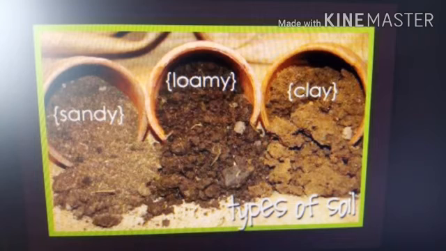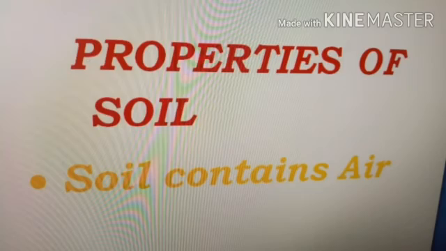Now you have understood the three types of soil. The first one is sandy soil, the second clayey soil, and the third one is loamy soil. Let's study the properties of the soil also. The first property is soil contains air. Let's perform one activity to show that the soil contains air.